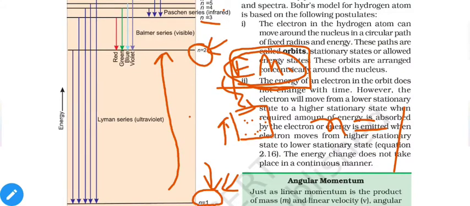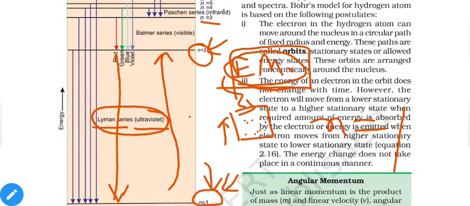When it emits energy, it loses energy and comes back to its initial state, that means n equal to 1. During this transition, it will release electromagnetic radiation which falls in the ultraviolet region. So this is the Lyman series.